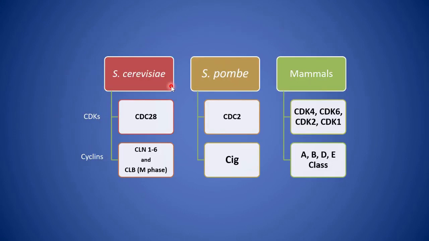In different model systems, different cyclins and cyclin-dependent kinases have been identified. In Saccharomyces cerevisiae, which is a yeast, the CDK is known as CDC28 and cyclins are known as CLN1, CLN2, CLN3, CLN4, CLN5, CLN6, and CLB, which acts during M phase. In Schizosaccharomyces pombe, which is a haploid yeast, the CDK is known as CDC2 and cyclin is known as SIG. In mammalian system, 4 different types of cyclin-dependent kinase and 4 different classes of cyclin have been identified.